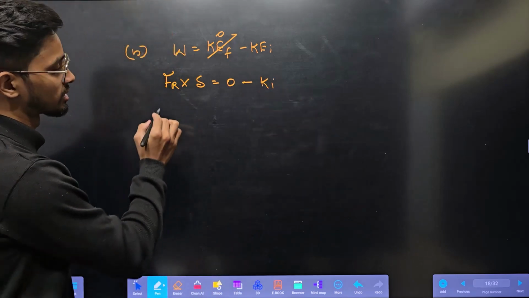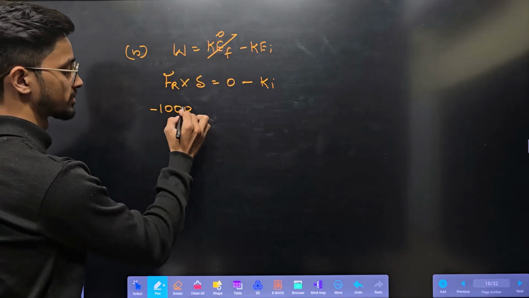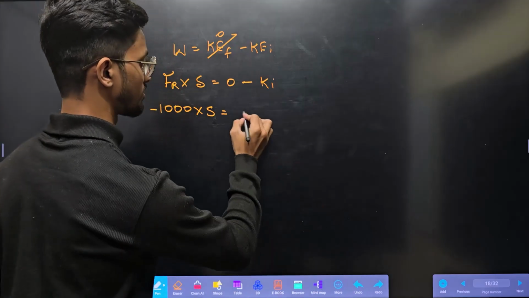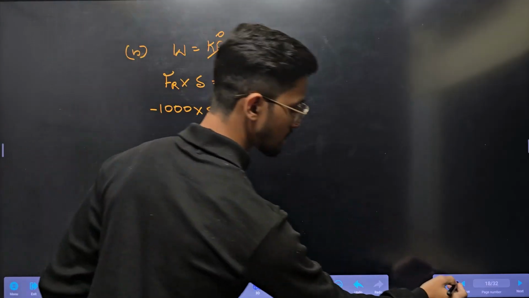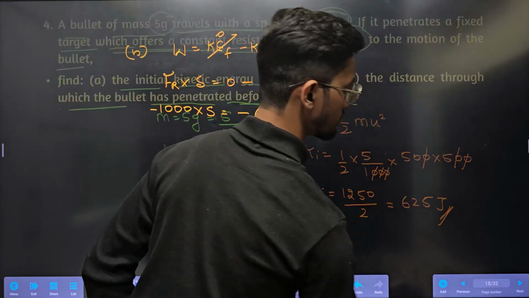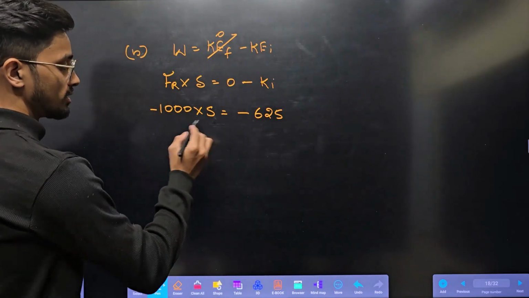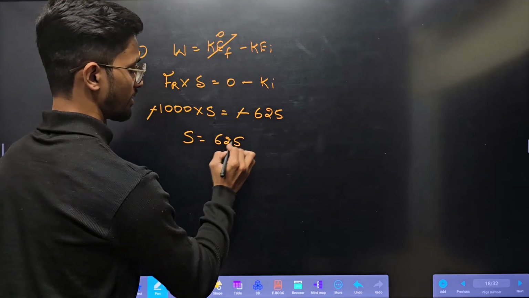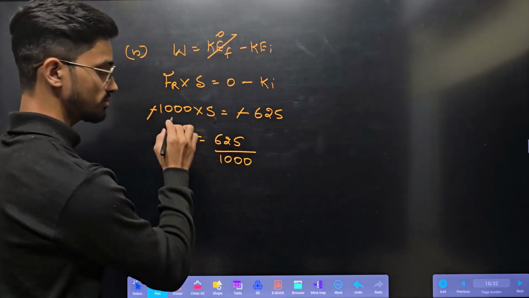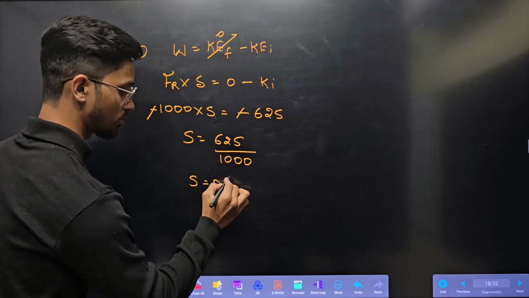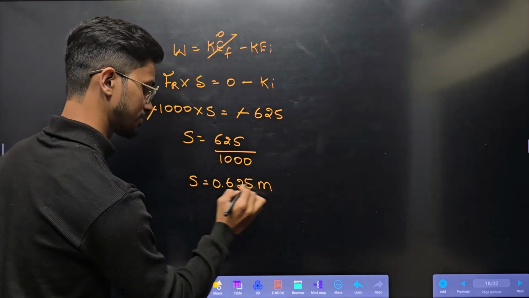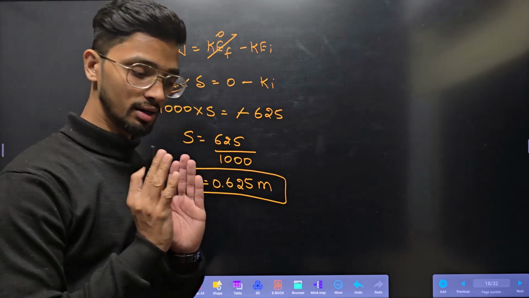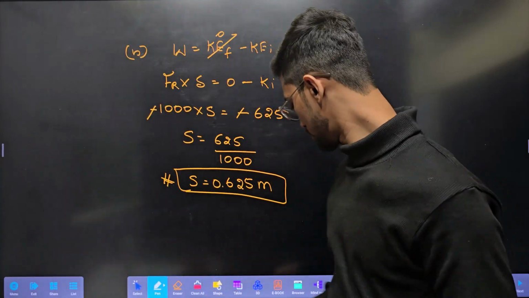Resistive force is minus 1000 into S is equal to minus 625 joule. So S will be, minus and minus getting cancelled, 625 divided by 1000. So S is equal to 0.625 meter. So after traveling 0.625 meter, the bullet will come to rest.